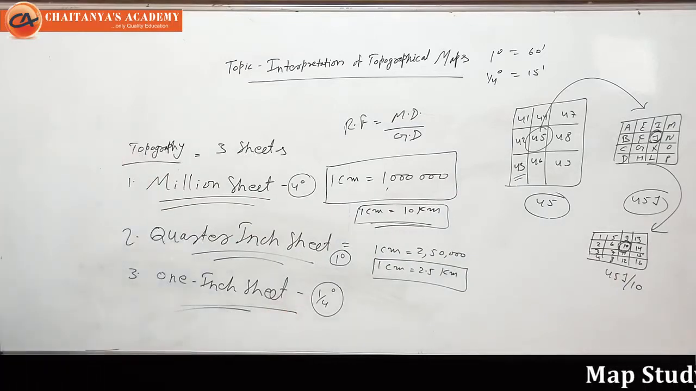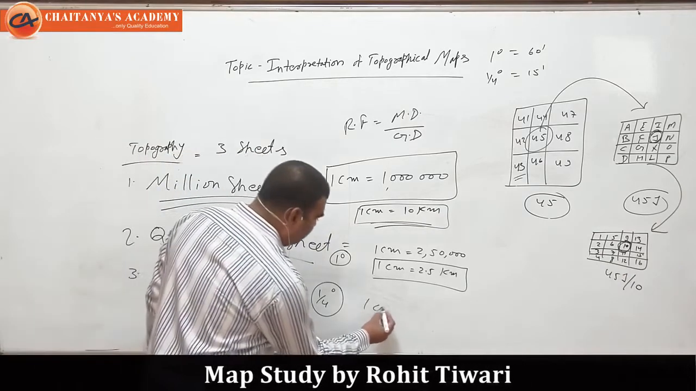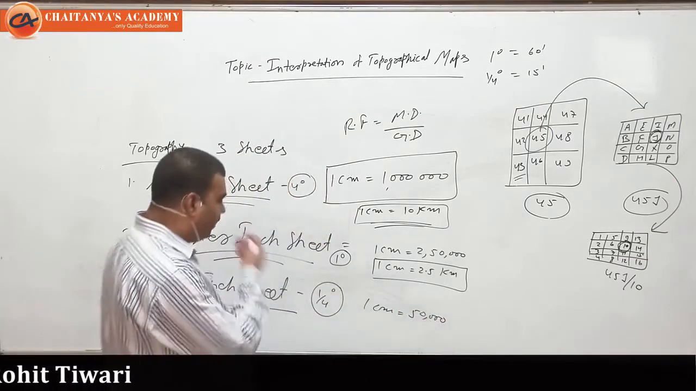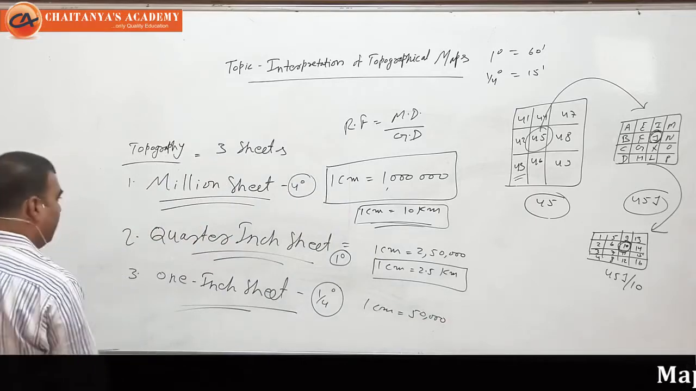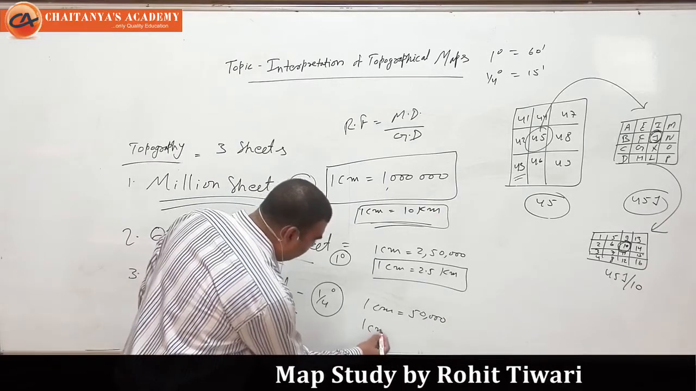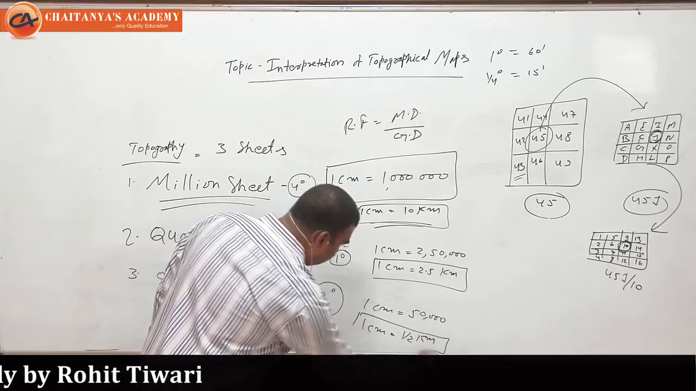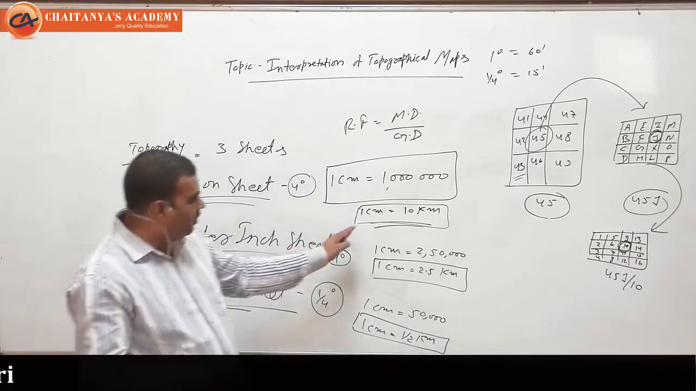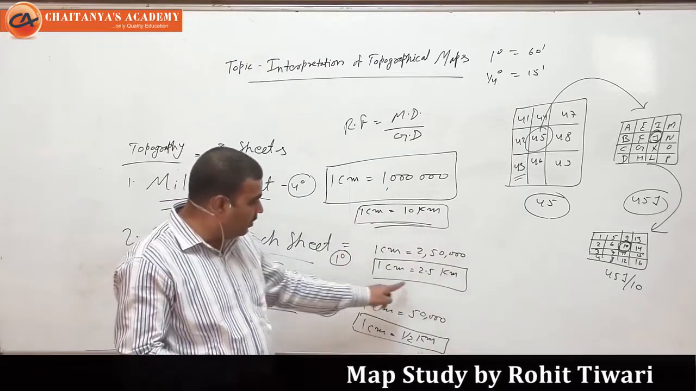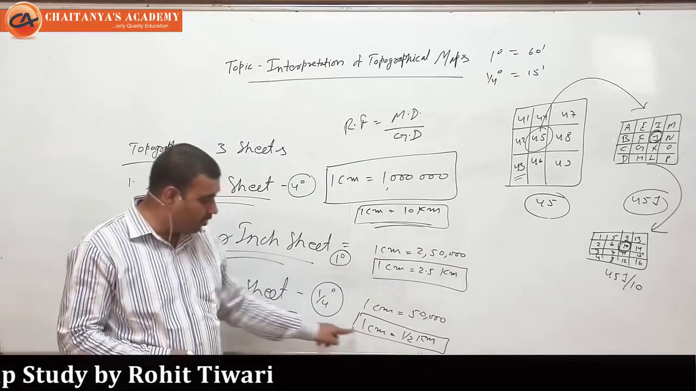So now what would be the scale here? The scale would be 1 centimeter equal to 50,000. What is the meaning of this? It means 1 centimeter is representing half kilometer of actual distance on the map. So you can see the million sheet represents 10 kilometer ground distance as 1 centimeter on the map. But here 2.5 is equal to 1 centimeter, and here half kilometer is equal to 1 centimeter.